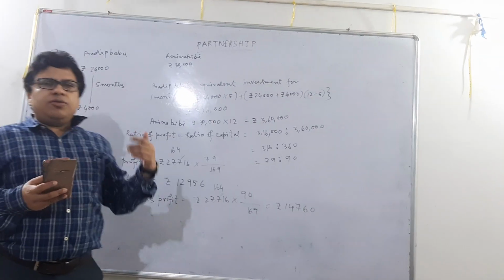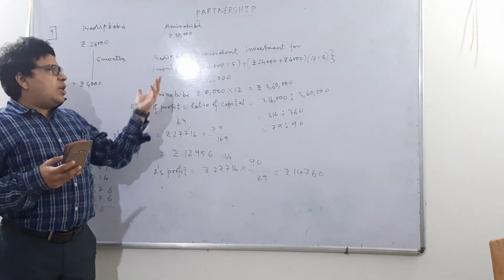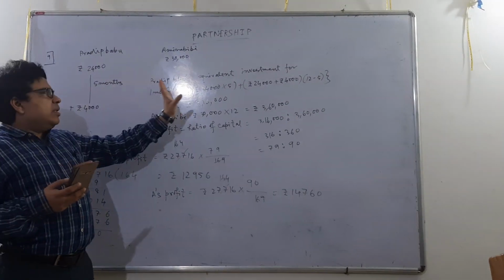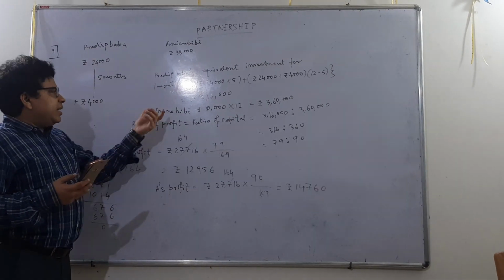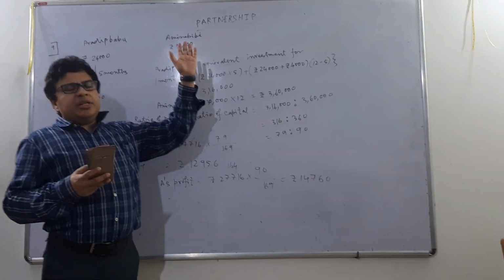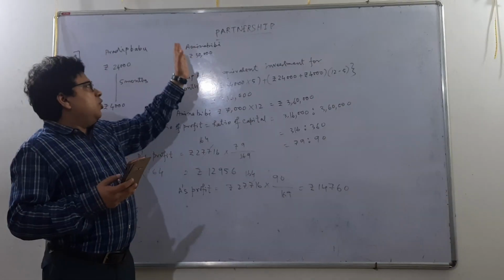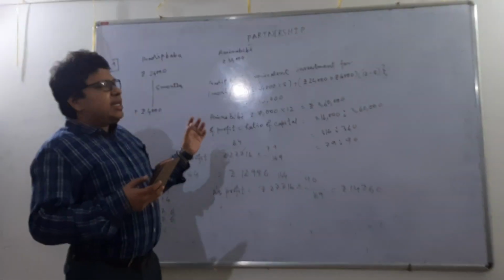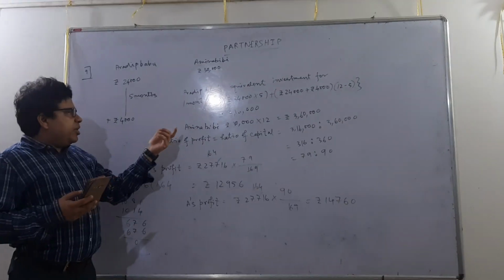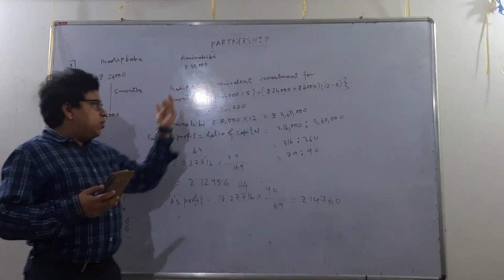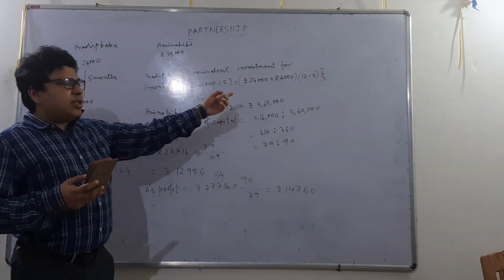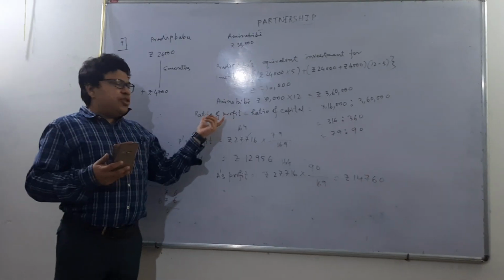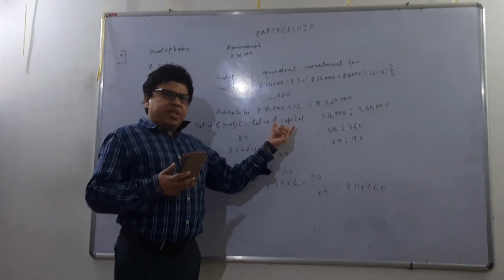That means the profit which Pradeep Babu made at the end of the year, if he wants to make the same profit in 1 month, then he needs to invest this much amount of money. So in case of Amina Bibi, she didn't invest anything or withdraw anything. So her initial investment rupees 30,000 was her working capital for the whole year. So Amina Bibi's equivalent investment for 1 month will be rupees 30,000 into 12, that means rupees 3,60,000.